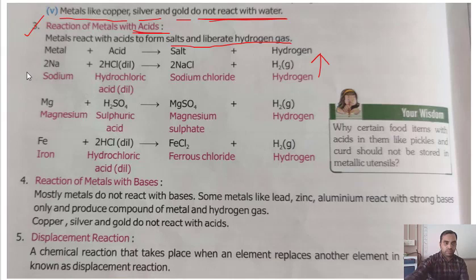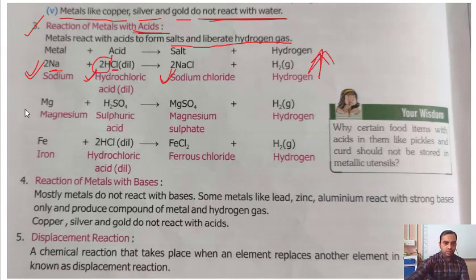There are some examples, like when sodium reacts with hydrochloric acid, sodium chloride forms and hydrogen gas comes out. Now see, this sodium will react with the chlorine of hydrochloric acid and form NaCl, that is sodium chloride that we eat, and from here the hydrogen comes out.